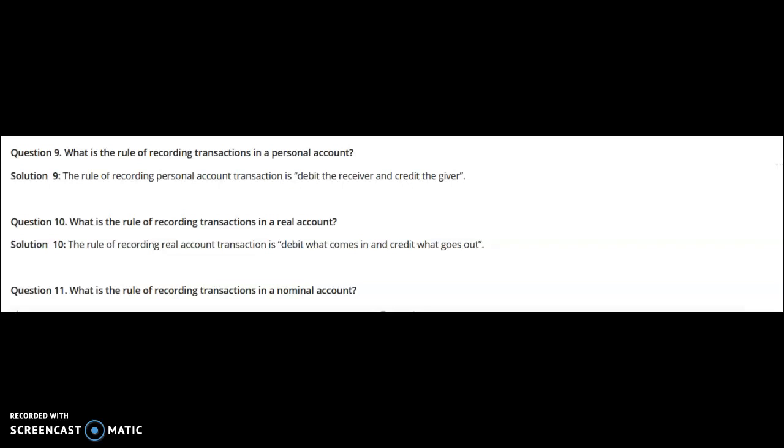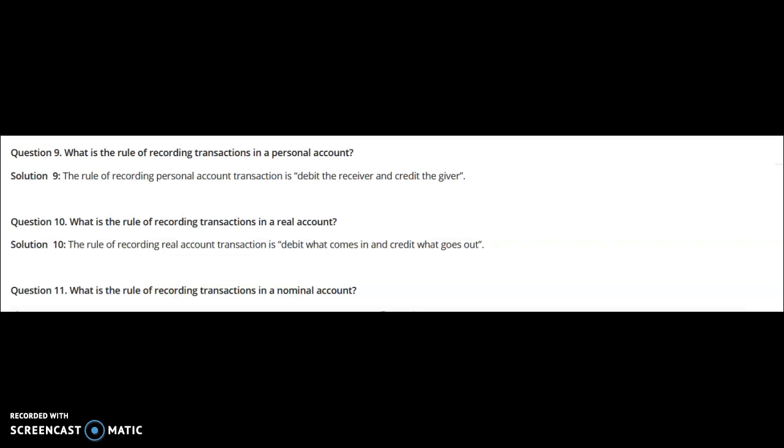What is the rule of recording of transactions in a real account? What do we mean by the real account? All the accounts which relate to the assets of the business or of the firm are categorized as real accounts. For example, cash, plant, building, investment, machinery, infrastructure, furniture. And the rule for a real account is: debit what comes in and credit what goes out. Debit what comes in and credit what goes out.